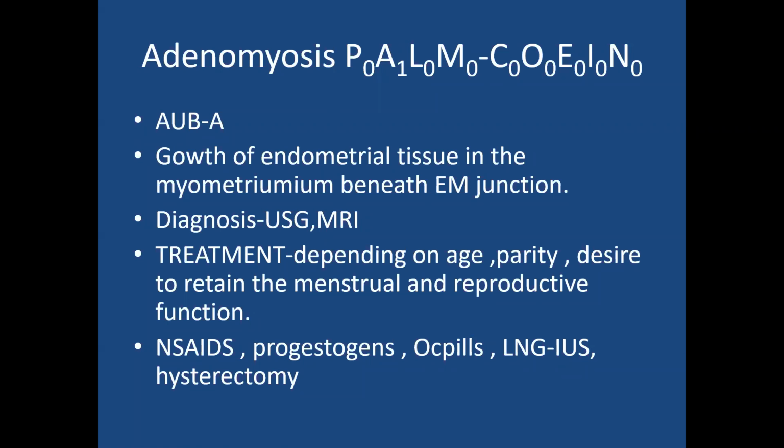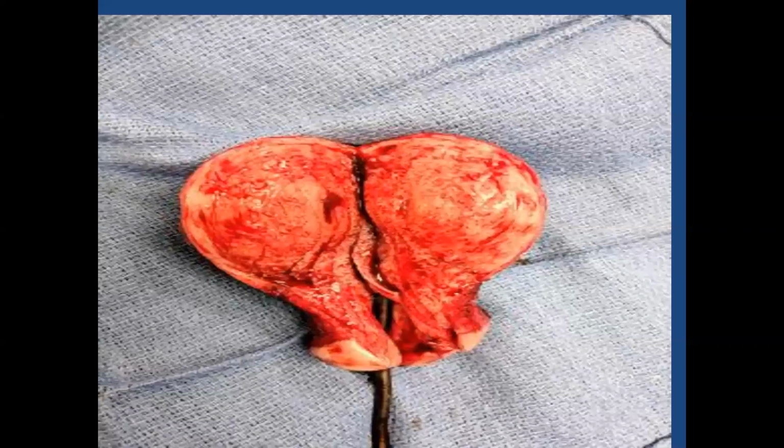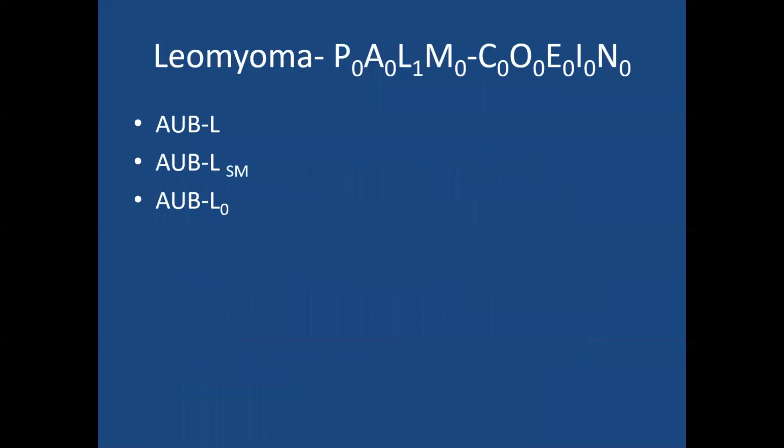So coming to leiomyoma. Under primary classification, if fibroid is present, 1. If it is a submucous fibroid, you write SM. If it is other types, that is other than submucous fibroids, you write 0. Then tertiary classification, if you know well and good, from 0 to 8, that is the Wamsteker classification, the subclassification of fibroids.